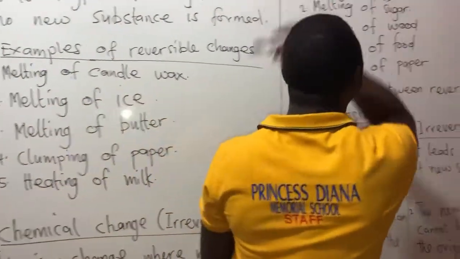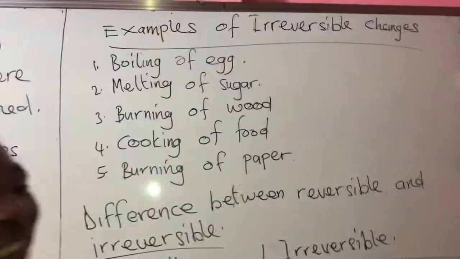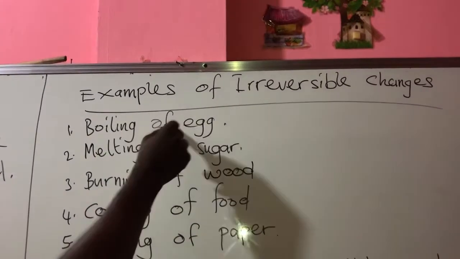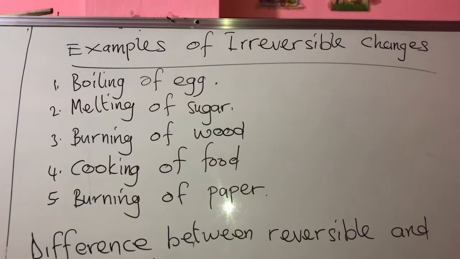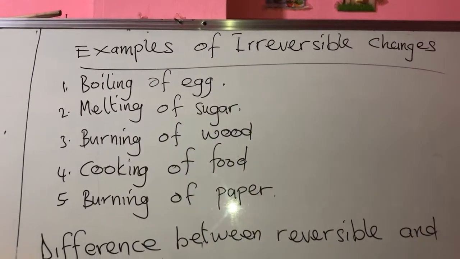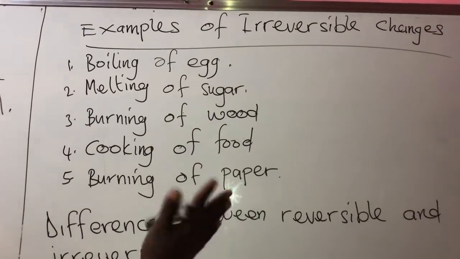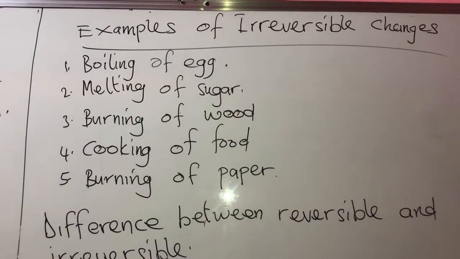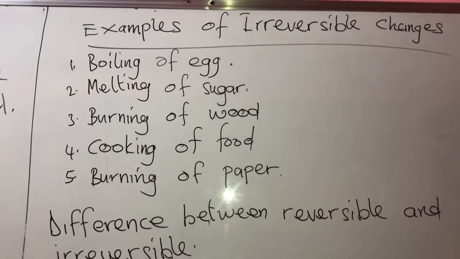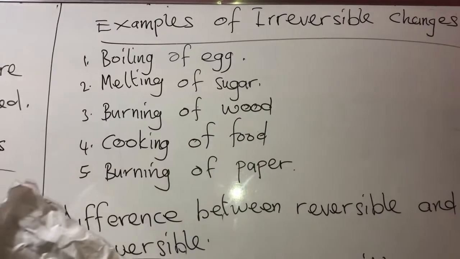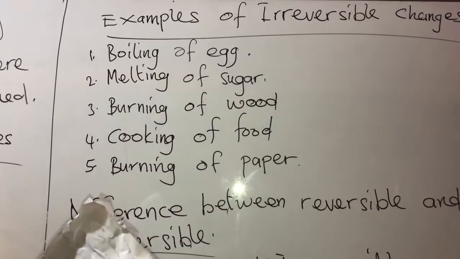So let's take examples of irreversible changes. Boiling of egg. When you boil an egg, you can't reverse it back to its normal form. So that means it's irreversible. And a new substance is formed because the watery egg will change to solid egg. And you can't reverse it back to the egg form again. Okay?